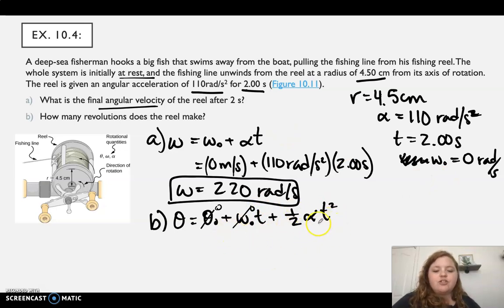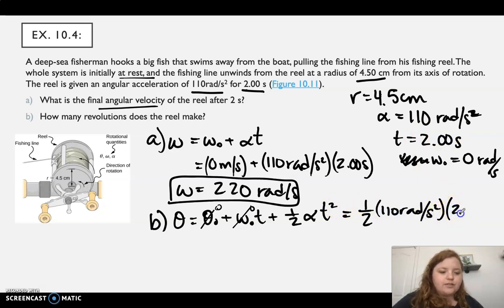So now all we have to do is plug in our alpha and t. We'll have 1/2 times alpha, which is 110 radians per second squared, times our time, 2 seconds, squared. We have 0.5 times 110 times 2 squared, and we get 220 radians that we sweep out.